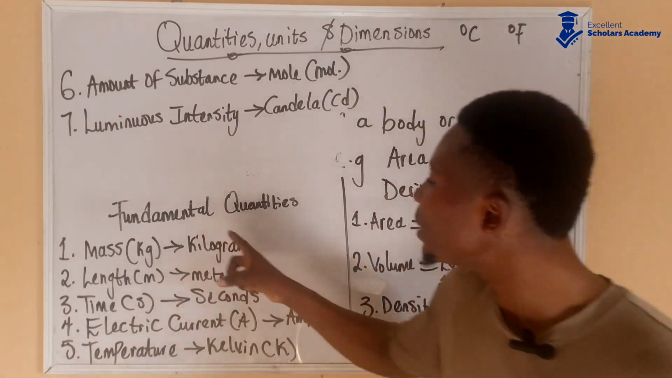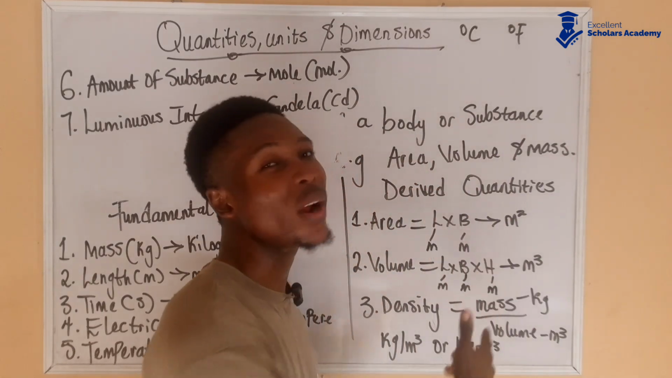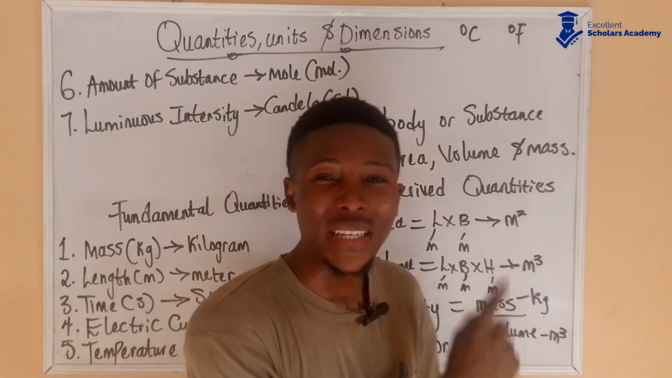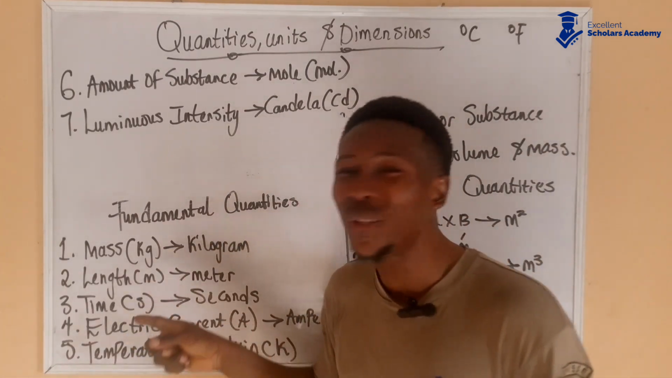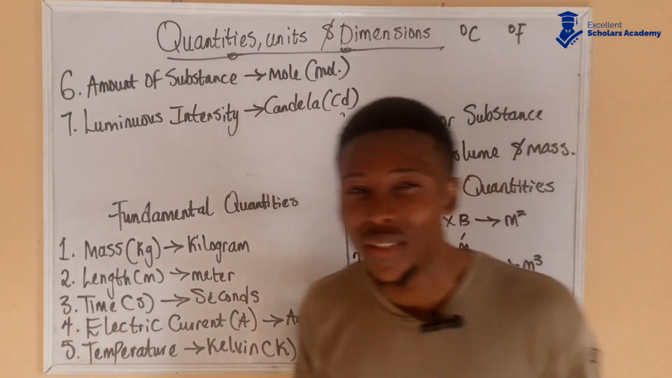It takes fundamental quantities to be combined to give you a derived quantity. So derived quantities are dependent, fundamental quantities are independent, and these are all the fundamental quantities we have.